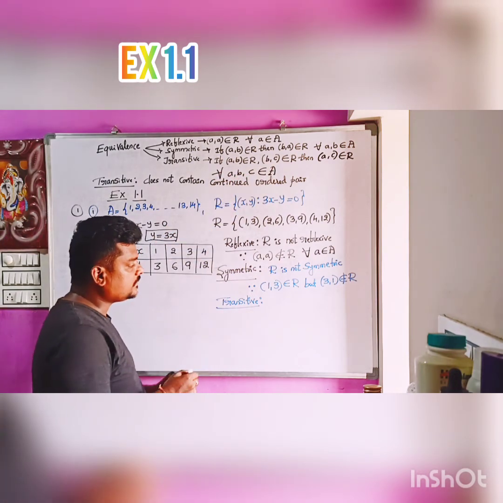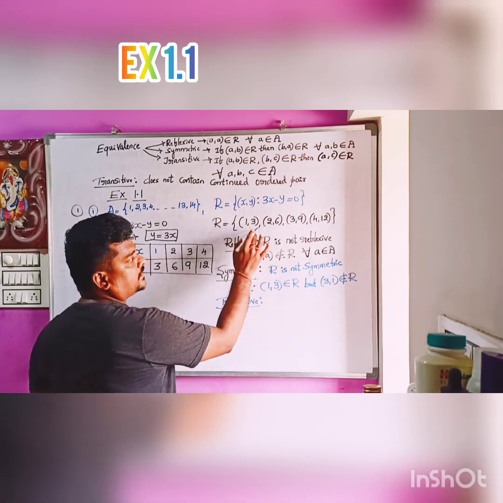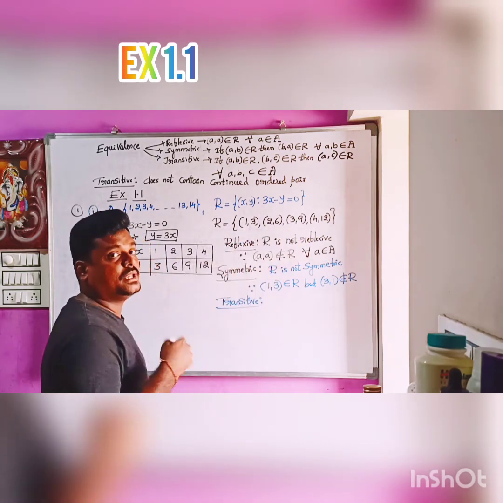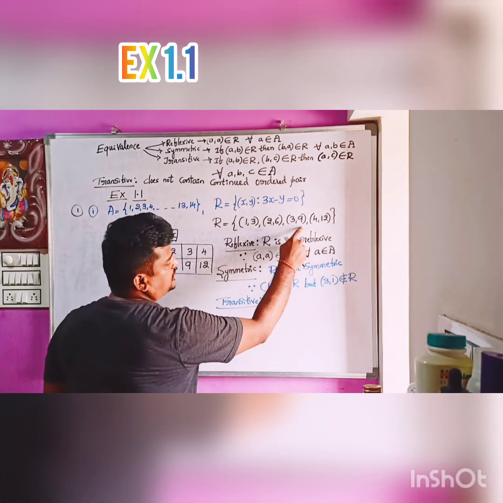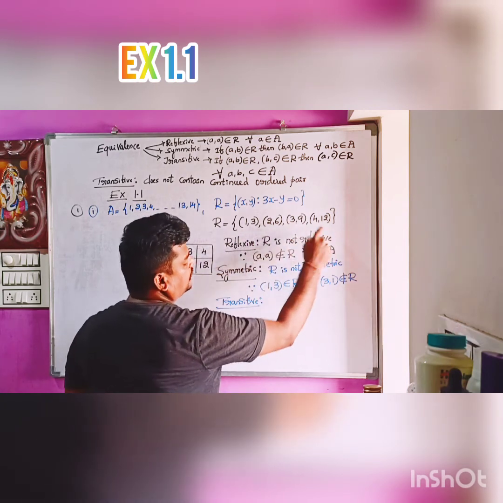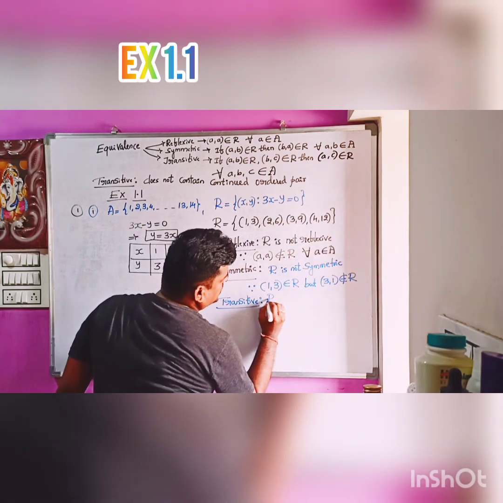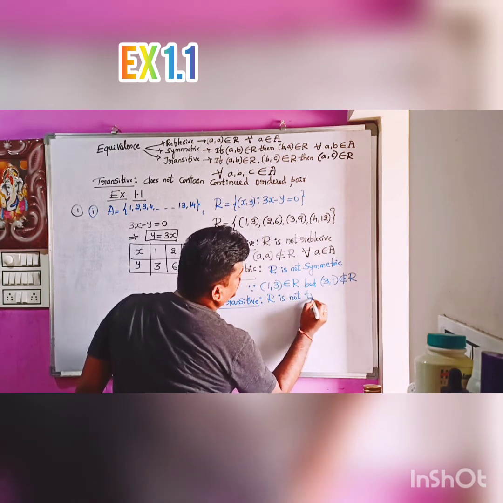Yes. (1,3) is there, (3,9) is there. Whether (1,9) is there, if you consider this as (a,b) and this as (b,c), (a,c) means (1,9). Is (1,9) there? No. So R is not transitive.